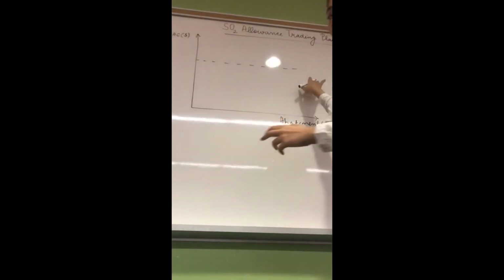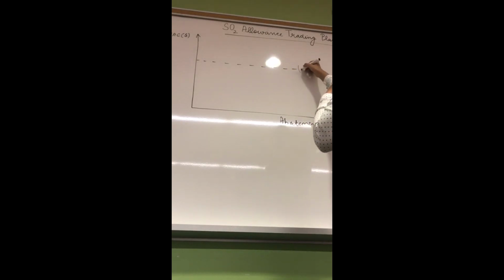Let's say this is the market price of 1 ton allowance.